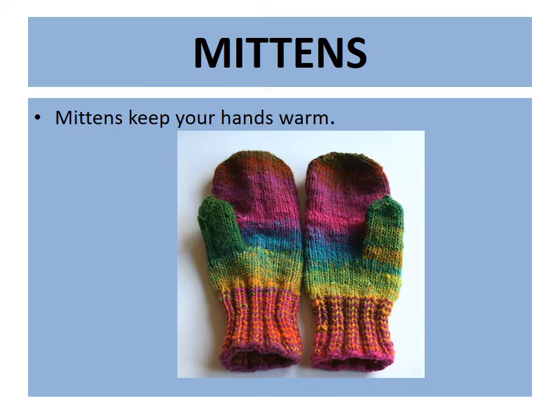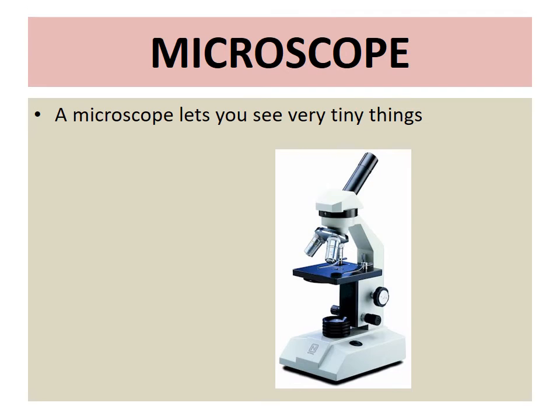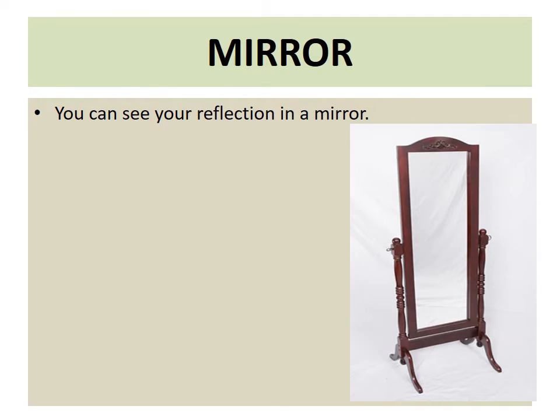Mittens. Mittens keep our hands warm. We use mittens during winters. Mop. A mop is used to clean the floor. Microscope. A microscope lets you see very tiny things. Mirror. You can see your reflection in a mirror.